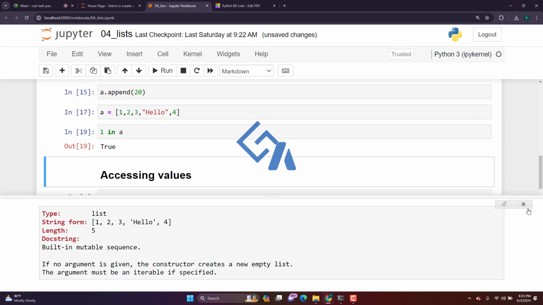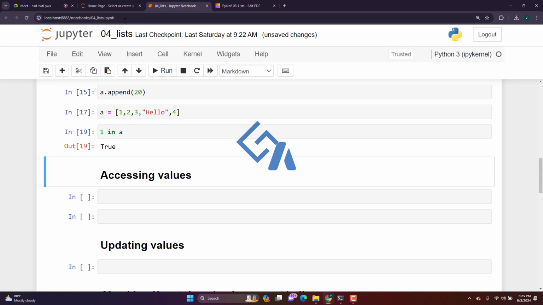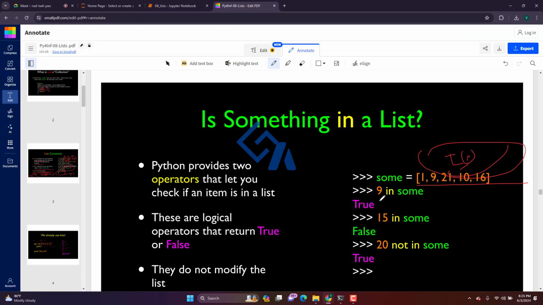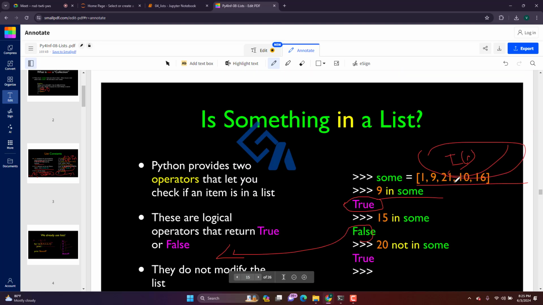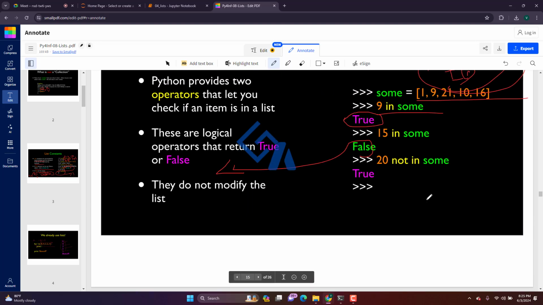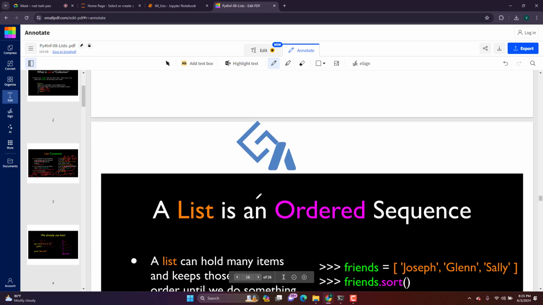So this will return true or false. In case, this can be used in a condition statement and perform the operation later. So this is a straightforward way you can check. In case it is present, it will return true or false. So the Boolean operations will be captured. This will not modify any outputs in the list. It will just check the value given is present in the list. Okay. Instead of going with a for loop and checking one by one, this can be executed straightforwardly.